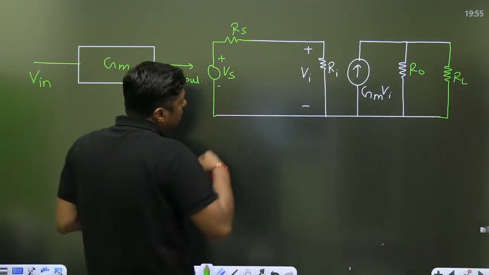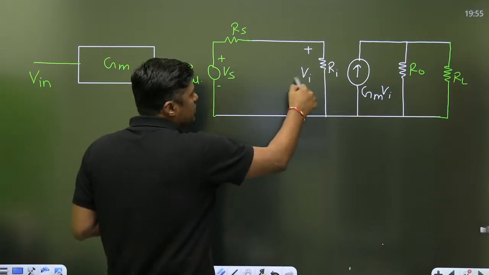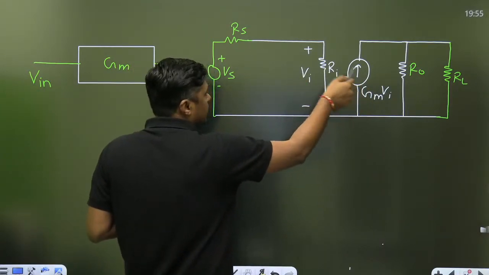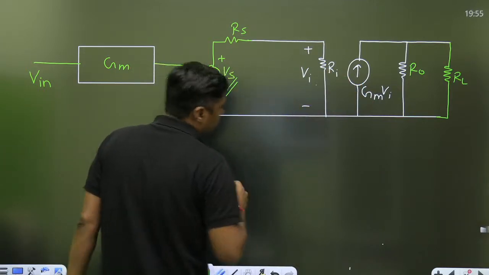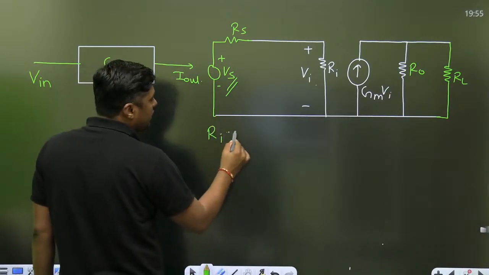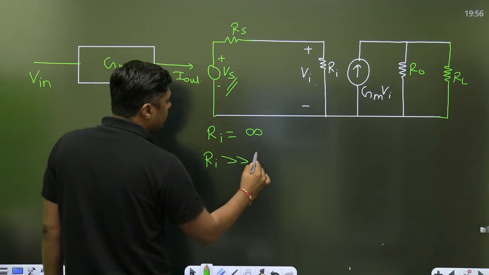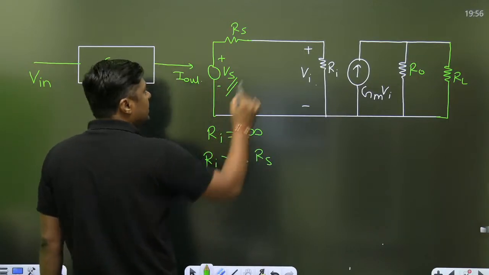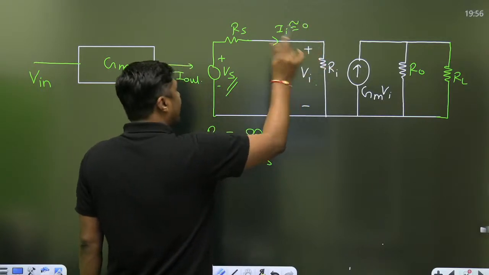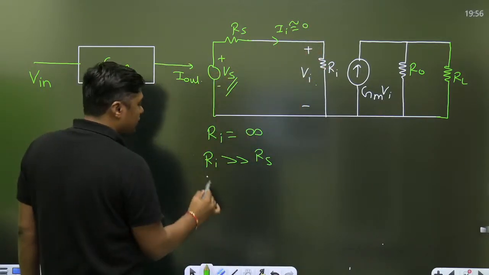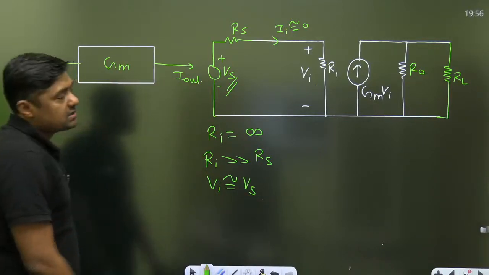Now, it will convert this VI into what? Current. We want the complete voltage should come across what? RI. What is the RI ideally? It should be infinite. Or practically it should be very greater than RS. If it is the case, then what is the II? II is almost 0 and VI is exactly equal to VS. Right? So that is the case.